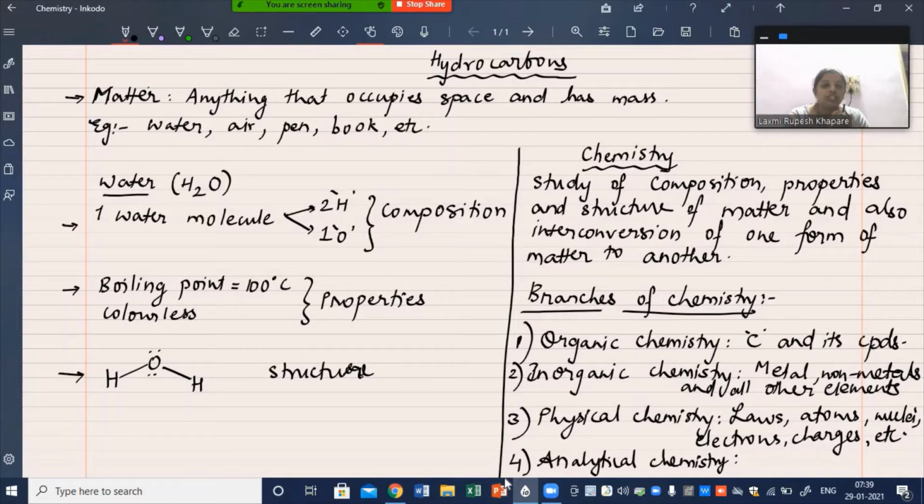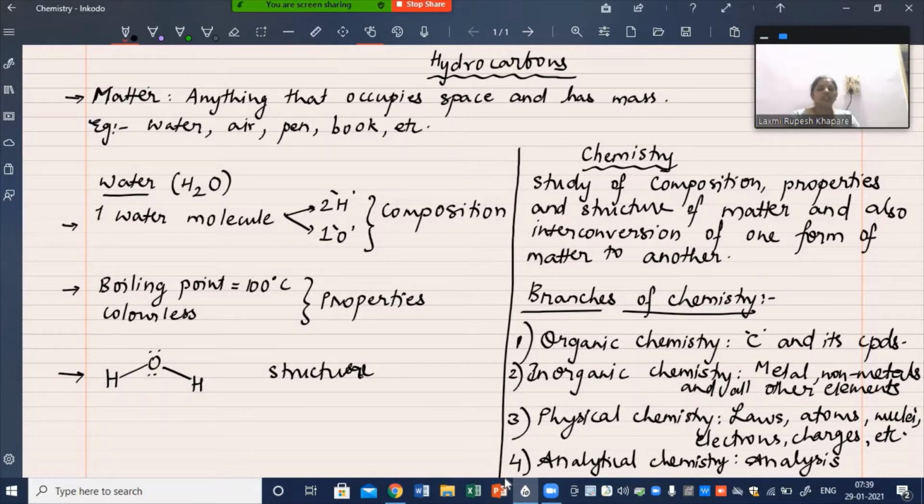All this used to be carried out in physical chemistry. Nowadays, a separate branch of chemistry has been made to deal with analysis, and that branch is called analytical chemistry.